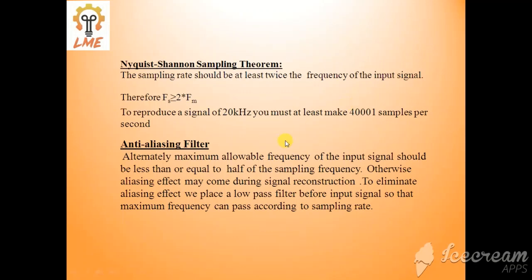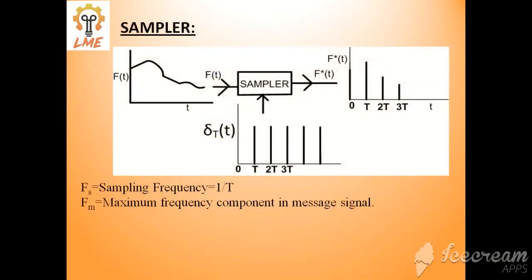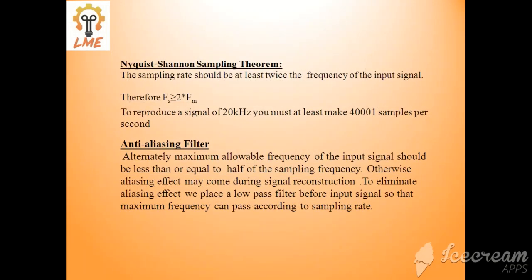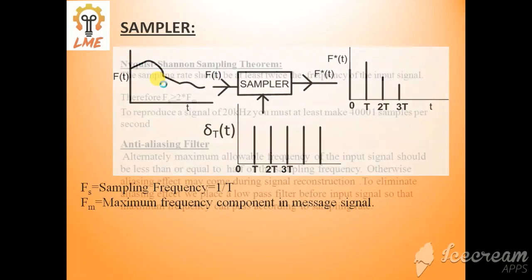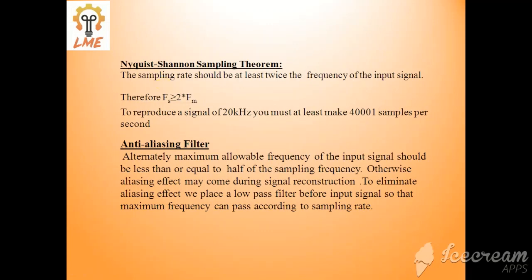Now, what is an anti-aliasing filter? During reconstruction, if your sampling frequency is not greater than or equal to twice the maximum frequency present in the input signal, then an aliasing effect may arise.